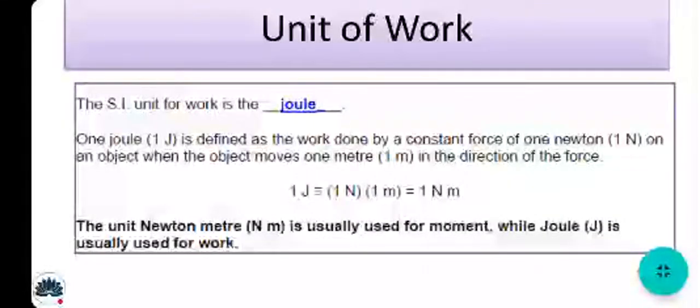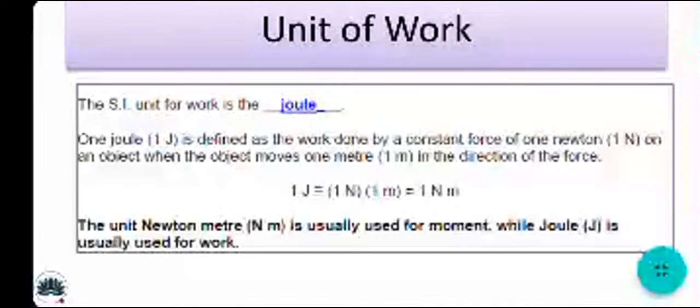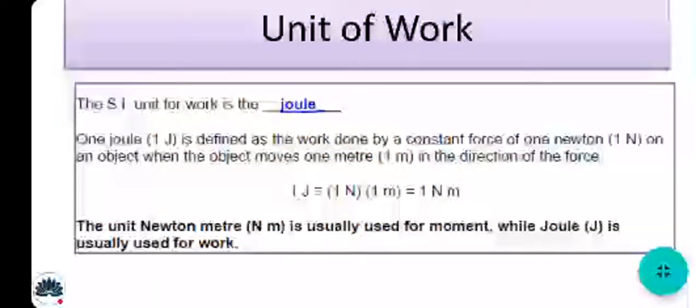Unit of work is the joule. 1 joule is defined as the work done by a constant force of 1 newton on an object when the object moves 1 meter in the direction of force. Or in equation, we are required to describe it as 1 joule equals 1 newton multiplied by 1 meter, which equals 1 newton meter. The unit newton meter, Nm, is usually used for moment, while joules, J, is usually used for work.